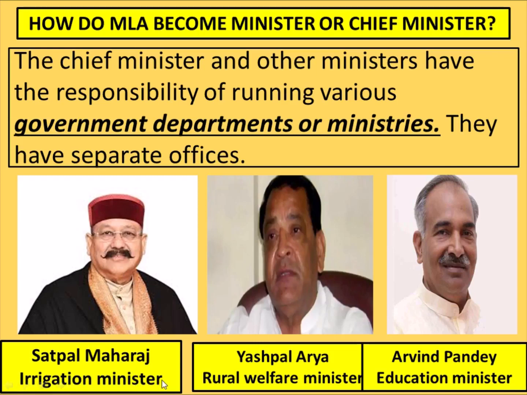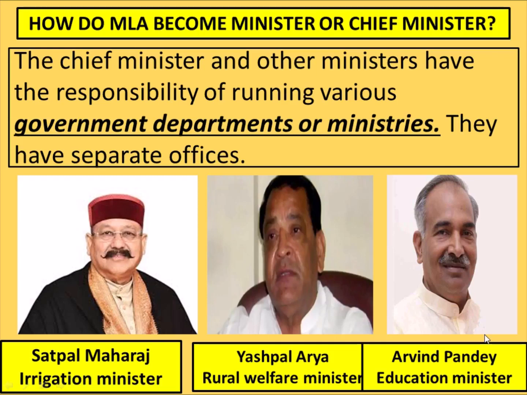See, suppose take the example of Sri Satpal Maharaj. He is MLA, okay, but he has got one department that is known as irrigation ministry. So he will take charge of all the work being done in the irrigation area. Next is Yashpal Arya. He is an MLA, but he has also got rural welfare ministry, means he will do all the welfare measures for the villagers. Suppose take the example of Arvind Pandey. He is an MLA, but similarly he is also education minister. So he will take charge and do all the works regarding the